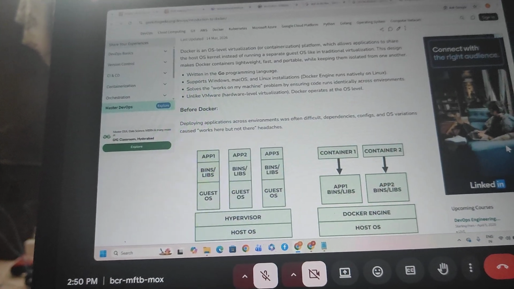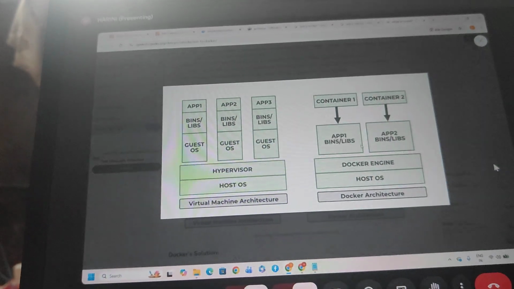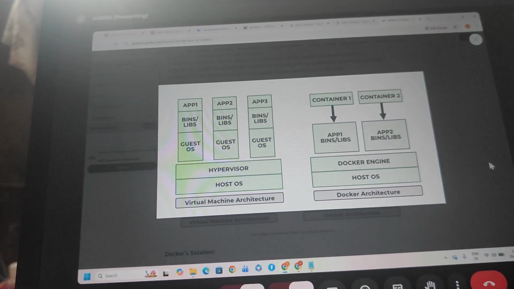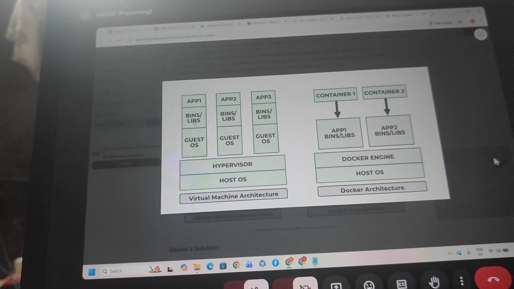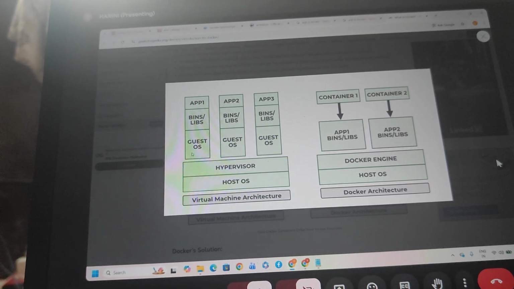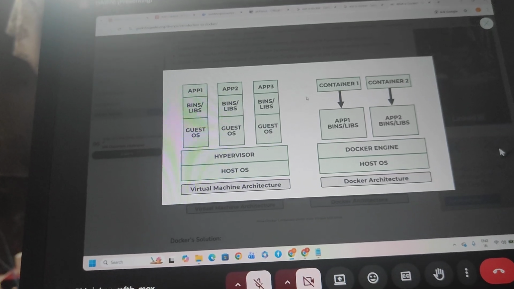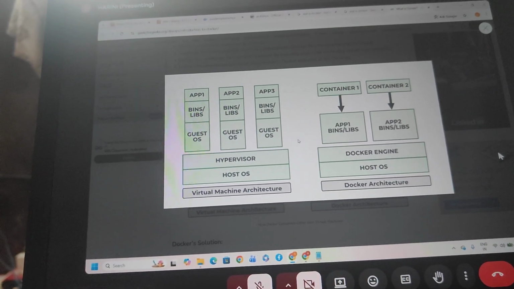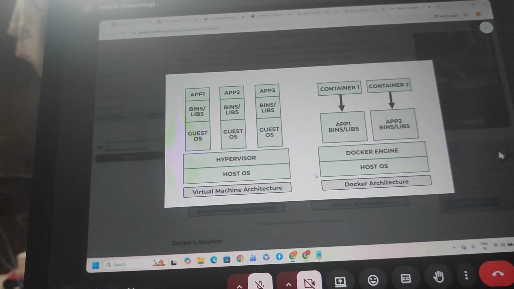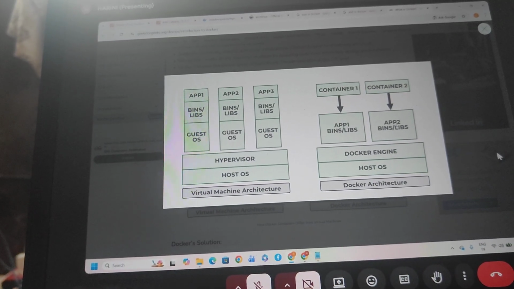See, observe that this is our image. App 1, App 2, App 3, and L1, L2 and L3, OS1, OS2, OS3. So what is this image? What is the application of this image? What is the information about this image? Okay, this is container 1 and container 2.